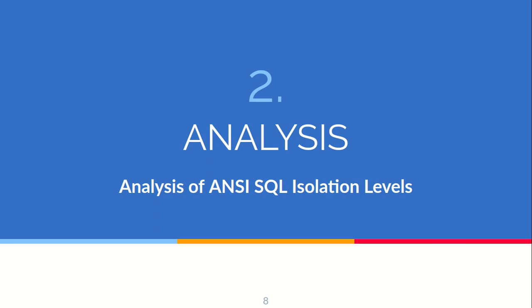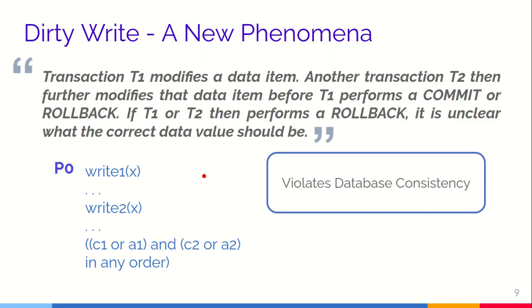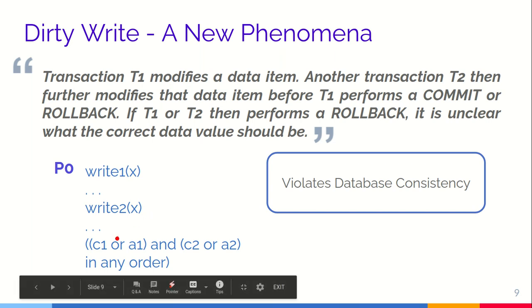So now we'll see the analysis of these isolation levels. First of all, we have to define a new phenomenon, that is the dirty write. Dirty write is when transaction T1 modifies a data item, and another transaction T2 then further modifies that data item before T1 commits or rolls back. If T1 or T2 then performs a rollback, it is unclear what the correct data value should be. So that is P0: transaction 1 writes X, and then transaction 2 again writes X. Now if any of these transactions roll back, then during recovery it will be unsure which X is correct, whether the one written by transaction 1 or by transaction 2.